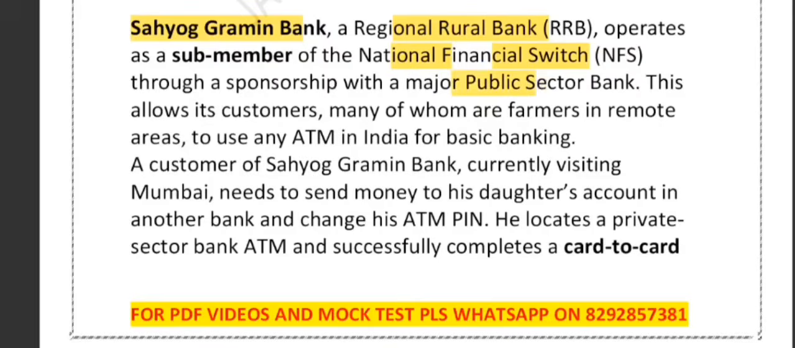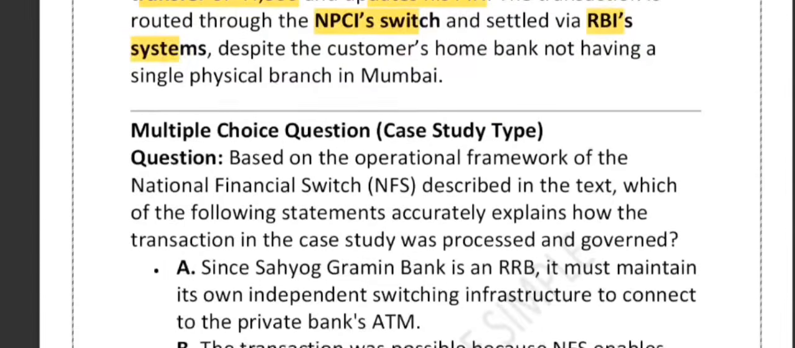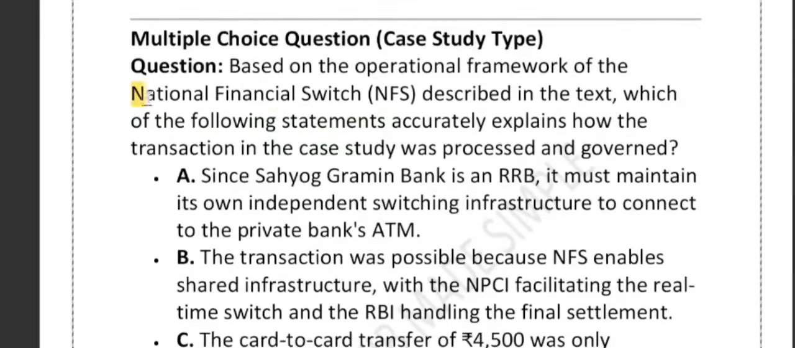The customer uses a private bank ATM in Mumbai and successfully transfers 4500 rupees, and he also updated his ATM PIN. The transaction was routed through the NPCI switch, finally settled through the RBI system. So this question is testing ATM interoperability as well as NFS architecture. Based on the operational framework of the National Financial Switch, which of the following statements accurately explains how the transaction was processed and governed?